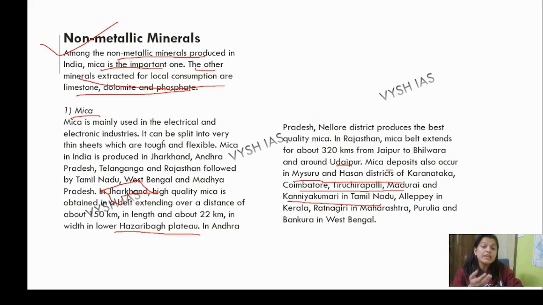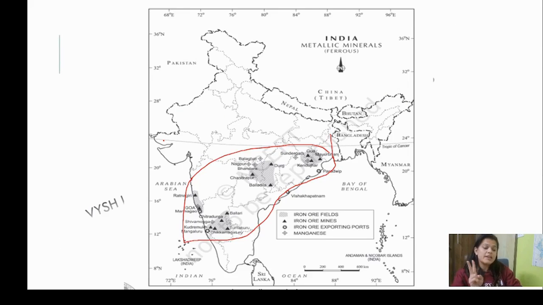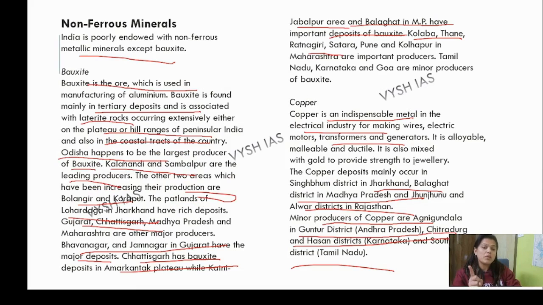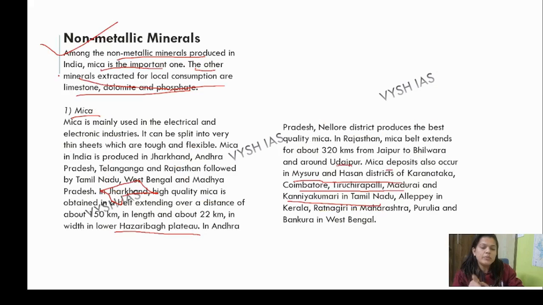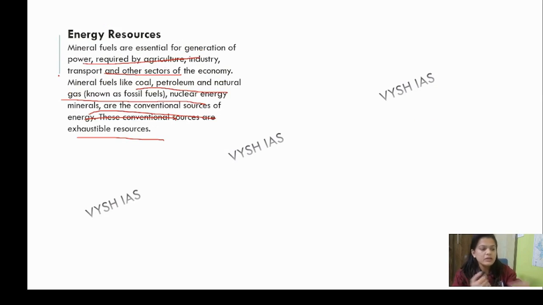Then non-metallic mineral, mica. Directly, non-metallic mineral will be mica. Ferrous will be iron and manganese. Non-ferrous will be bauxite and copper. Bauxite Odisha. When we talk about bauxite, just remember aluminium. If you talk about bauxite, the first thing you have to say is aluminium. Aluminium and copper. Non-metallic will be mica. Then in the next part of this chapter, we'll be talking about the energy resources, like how energy resources are being utilized and how they are beneficial to us.